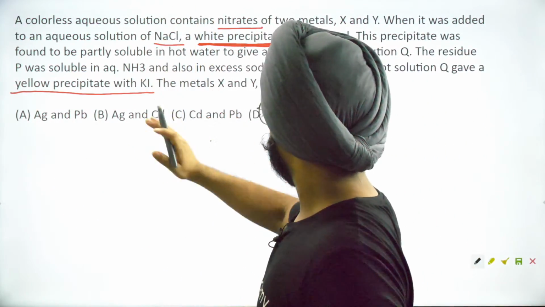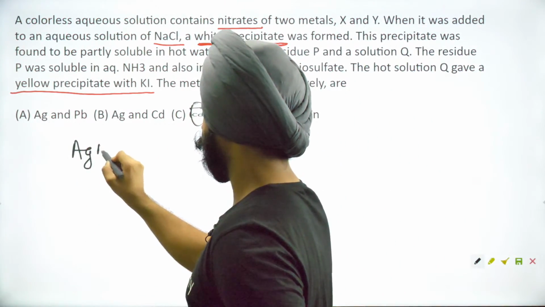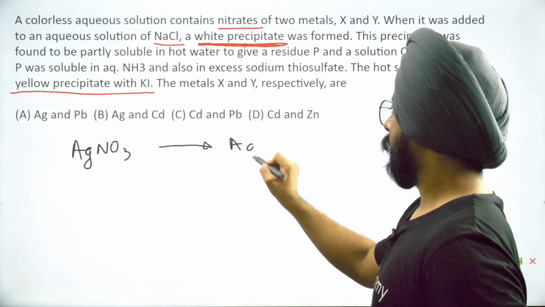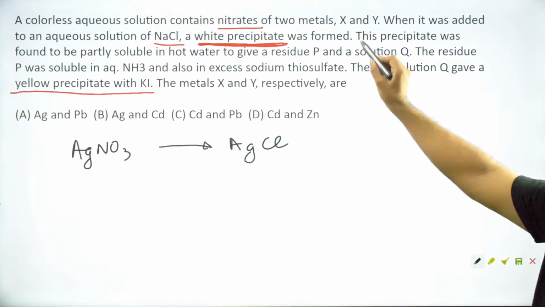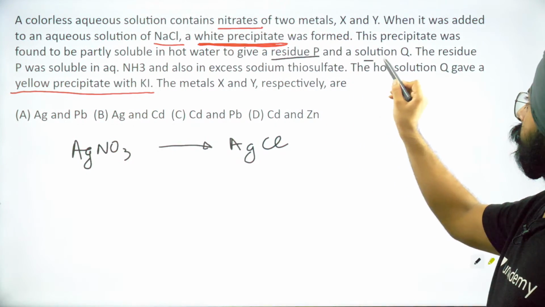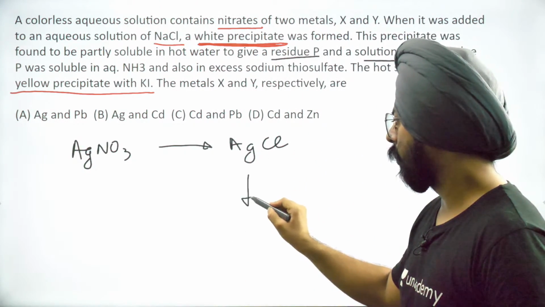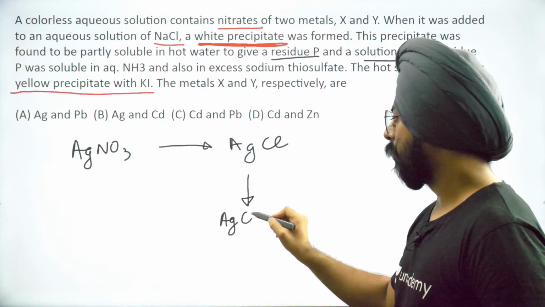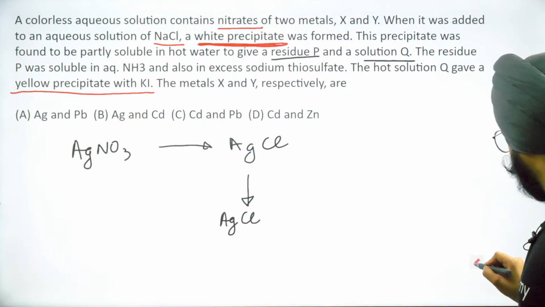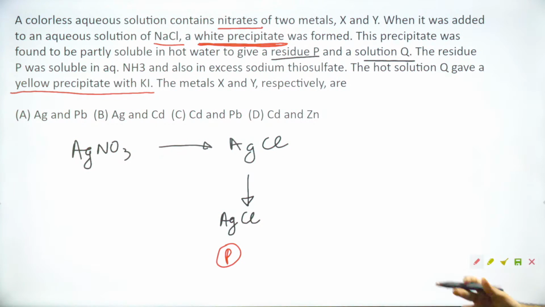But chalega, ठीक है. So what I'm assuming is one of these out of X and Y is silver nitrate, AgNO3. And after putting it in NaCl, we are converting it into AgCl. This precipitate was found to be partly soluble in hot water to give a residue P and a solution Q. AgCl is not going to dissolve in hot water, so it will just come out from hot water as AgCl. So I can say that this is P.